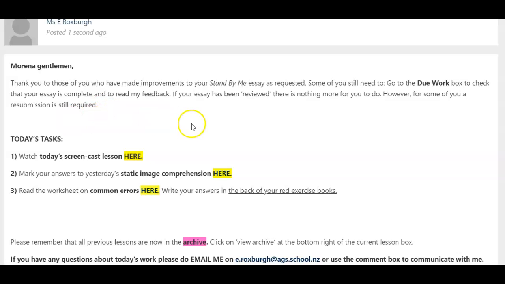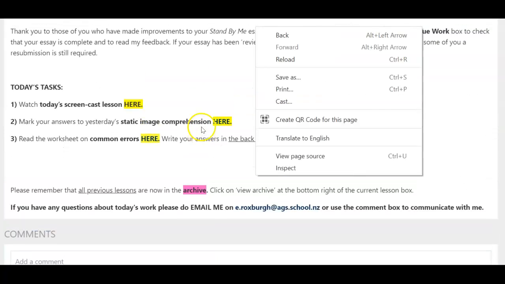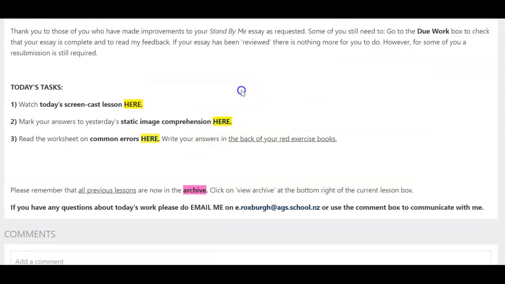Today's tasks: you are already doing one, watching the screencast lesson. Here are the answers to yesterday's static image comprehension, the one about smoking. Please do not click on that until you have done the work yourself. You can go to the page below, yesterday's lesson, and take a look at that static image and do your own thinking about it.